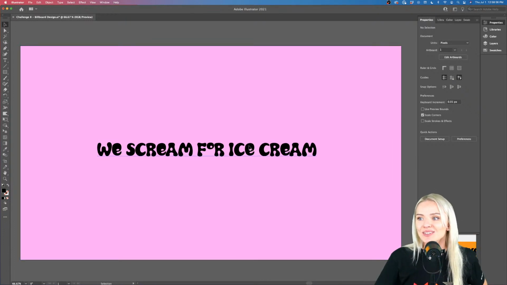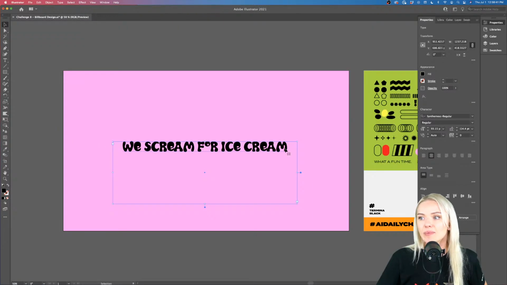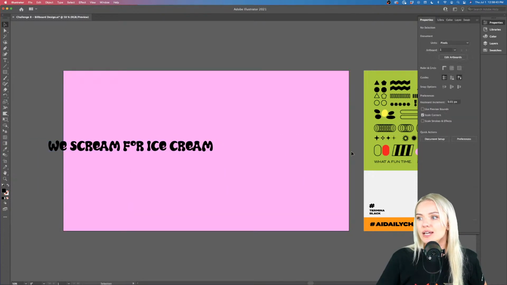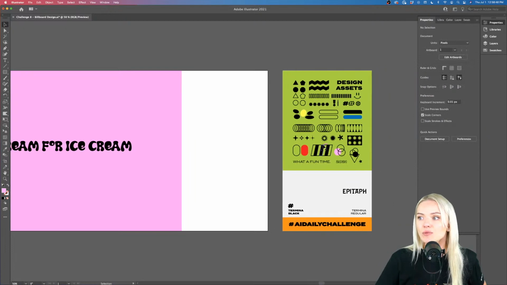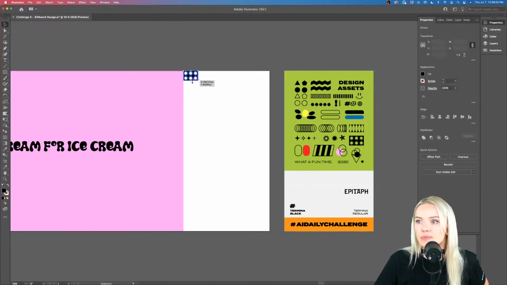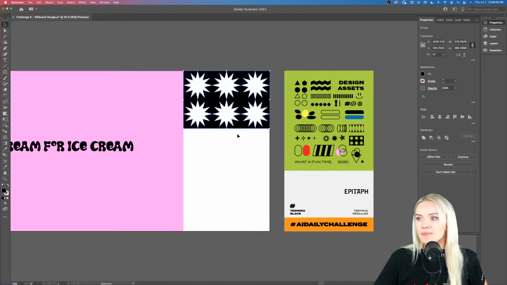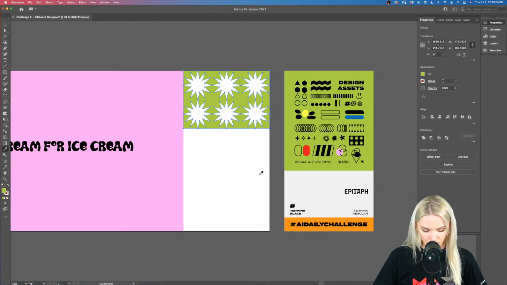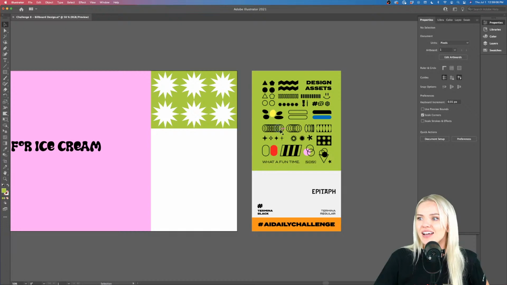Okay, so let's do this. I'm going to add some design elements in the background for now. I'm going to push this one to the side, and let's open up a little piece over here, and I'm going to use some of these elements from our assets. So I'm going to click Option and drag one of these elements over here. Holding Shift, I'm going to size it up just like that. And again, I'm going to use the eyedropper tool with the letter I, and I'm going to sample this green color. Now this almost looks like a flag, which I kind of enjoy right now.